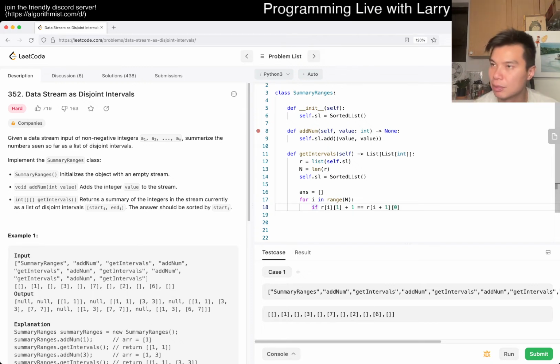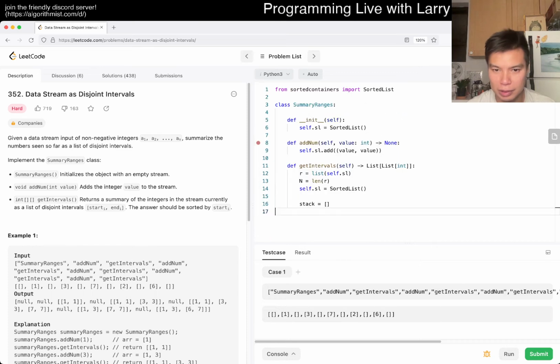We have to kind of keep doing it though. So actually this is kind of like today's daily problem. So maybe we'll use a stack instead, right? So stack is equal to this, right? So then now, oops, the bottom I don't care. Okay. So then now for start and end in R, right? What do we do, right? So stack we append SE, that's fine.